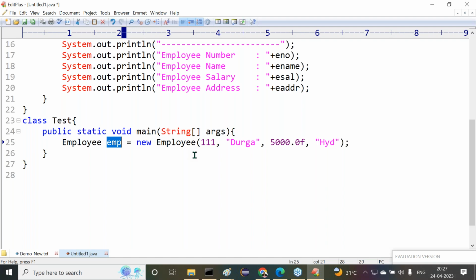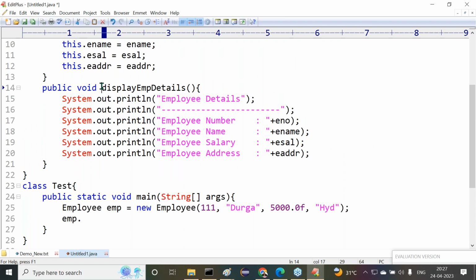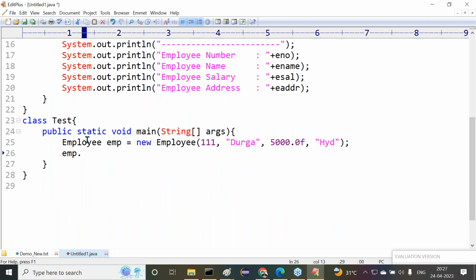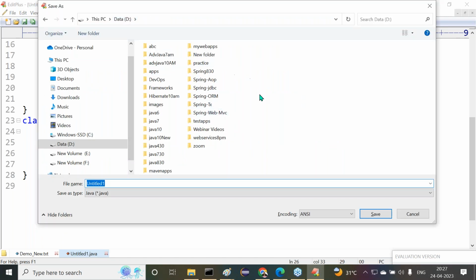Now it is clear, emp is available. Now tell me, emp dot what method did we provide here? The displayEmpDetails method, I just want to use that. This method exists now. Let me check this, and let me save this one.